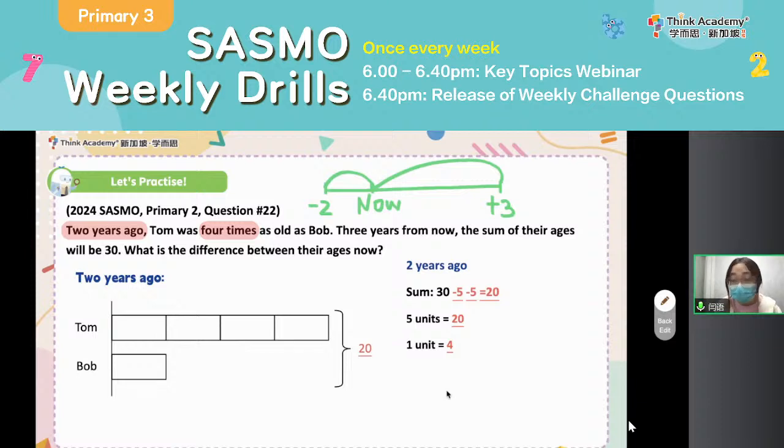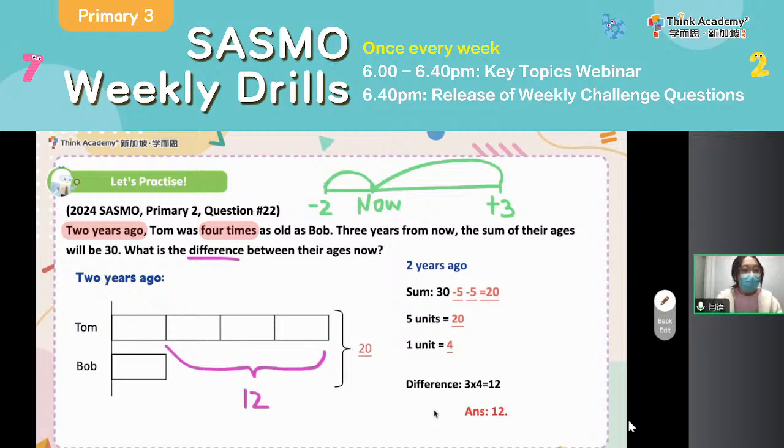And then, do we still need to figure out their exact age? No. Why? Here, everyone, you can see that the question is asking you what is the difference. And we know that the age difference doesn't change. That is, no matter it was 2 years ago, or it is now, or it is 3 years from now, the age difference should always be the same. So here, just based on your model, you can figure out what is the difference. The difference is 3 units, right? And then we know that the 3 units, that is 3 times 4, that is 12. Understand now?